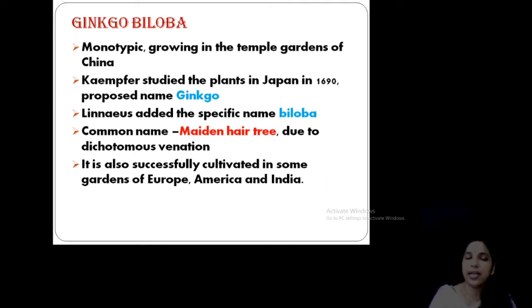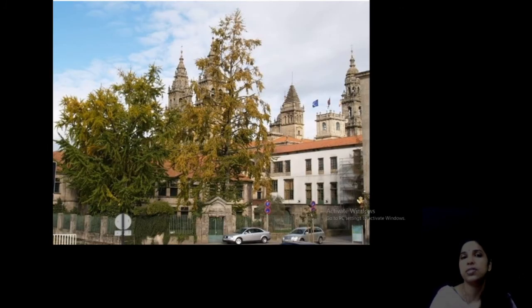Okay, and it is cultivated in Europe, America, and also now available in India as cultivated forms. See, in China you can see the plant growing like this as an avenue tree in front of buildings, roadside and all.